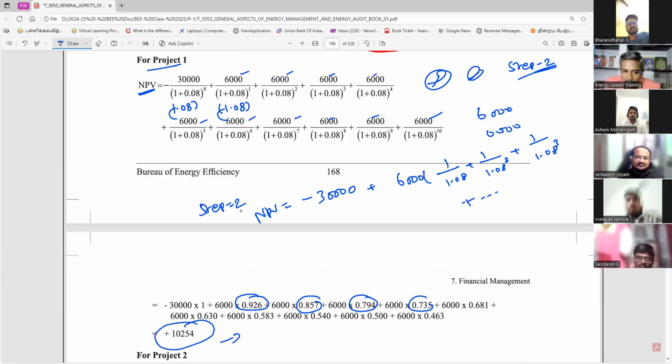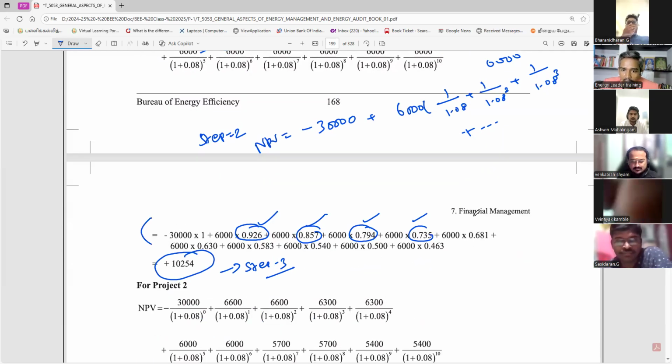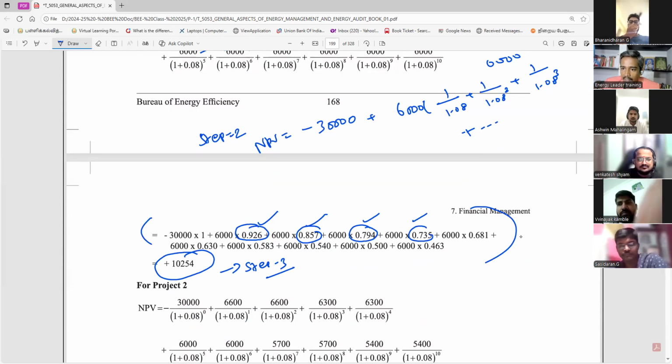Possible? Step 3. Otherwise, you have to write it like this. You have to find a shortcut method. Step 1 formula. Step 2 you write like this. Step 3, this step everything is isolated by your calculator. Everyone clear? Calculator.